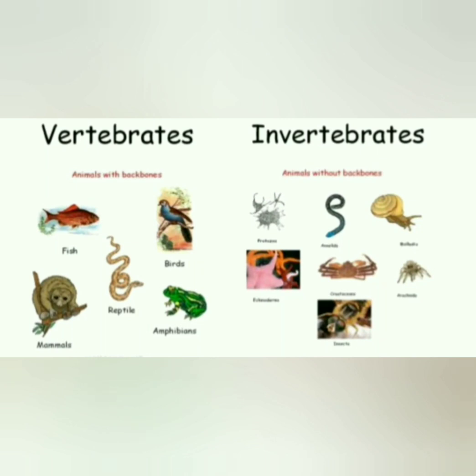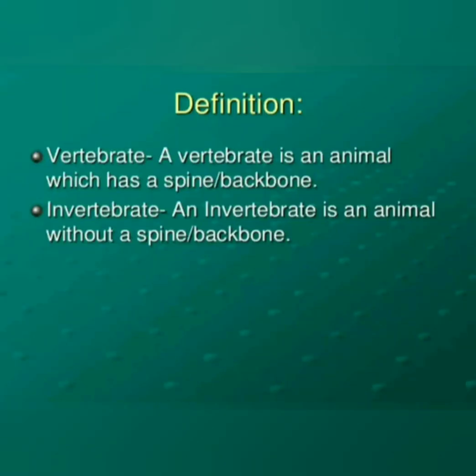According to the body structure, animals are classified into two groups. They are vertebrates and invertebrates. Vertebrate means an animal which has a spine or backbone, and invertebrate means an animal without a spine or backbone.